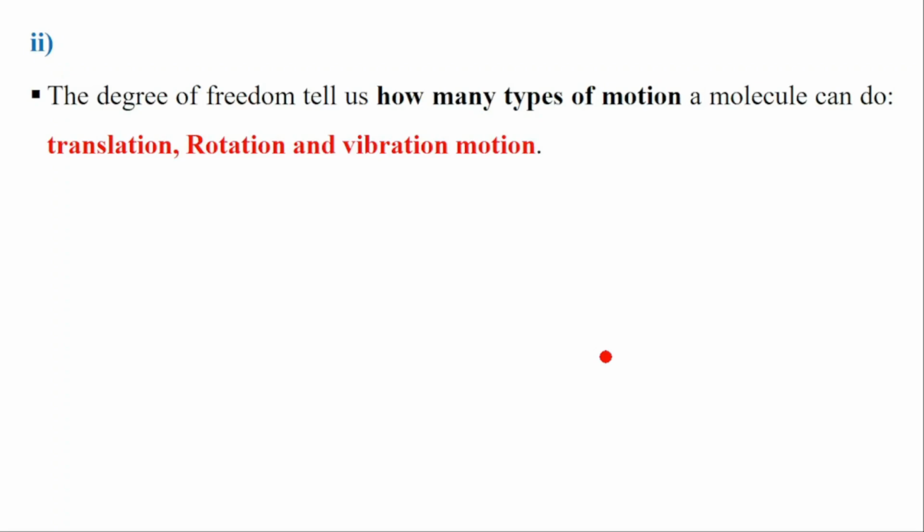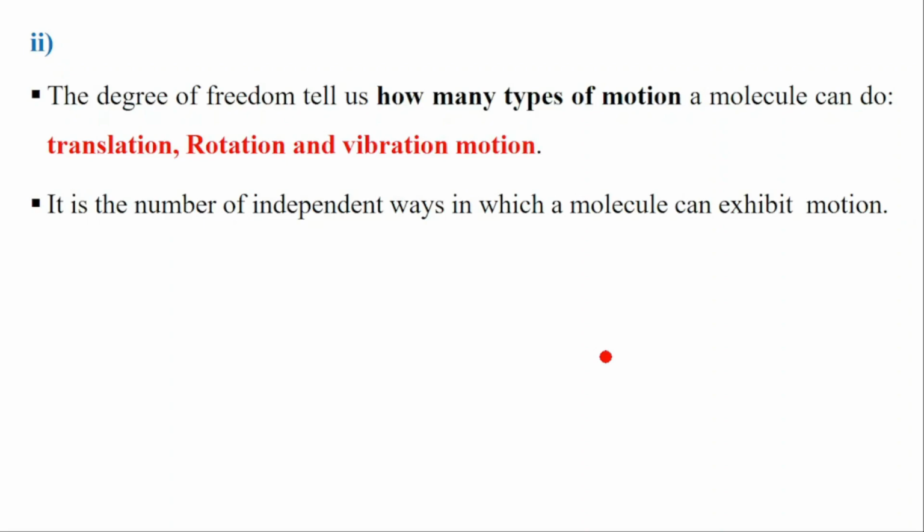Let's go to the second sub-question. It was asking to explain how many degrees of freedom for monoatomic, diatomic, and polyatomic molecules. Now we need to understand what the degree of freedom is. Degree of freedom means how many types of motion a molecule can do, how many translation, how many rotation, and how many vibration motions a molecule can do. That's what we call a degree of freedom.